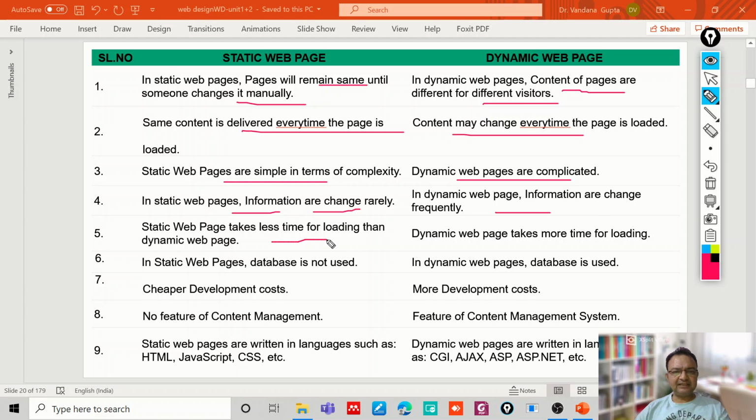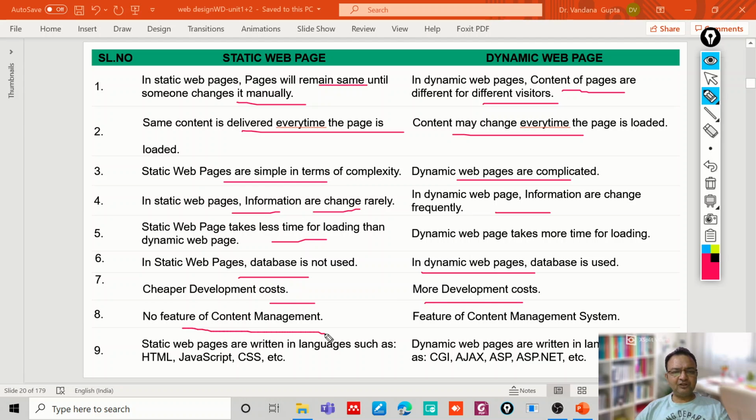A static web page takes less time for loading compared to a dynamic web page because of the server-side processing. In a static web page, a database is not used. In dynamic web pages, a database is used on the server side. Static web page development cost is lower compared to a dynamic web page.